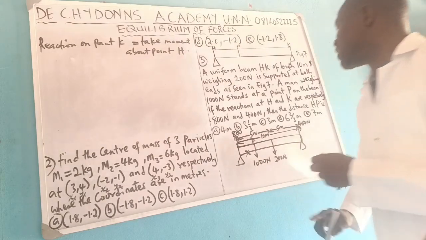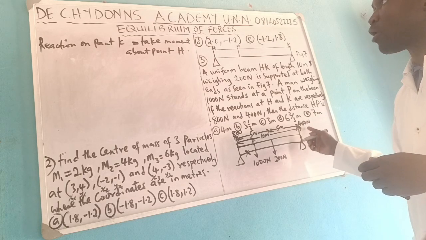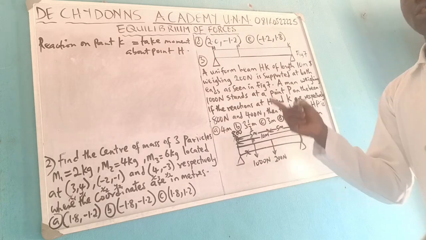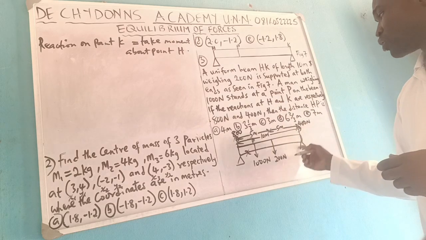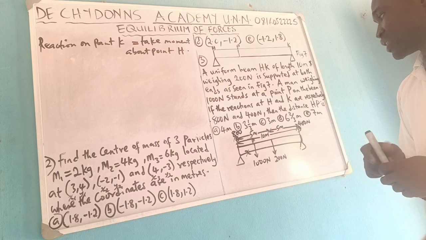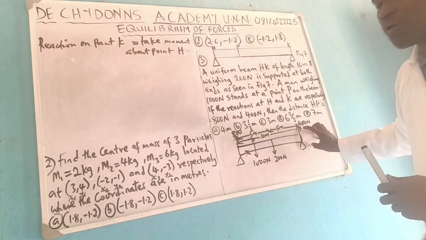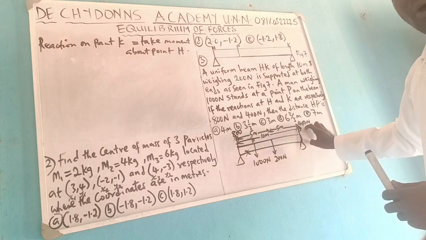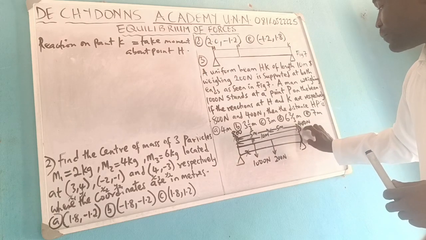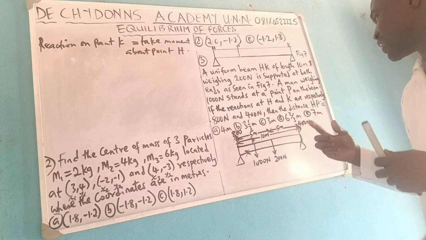So if I'm saying find the reaction on point K, it means take moment about point H. This is the point H and this is point K. So finding the reaction at point K simply means take moment about point H. How do we take the moment?